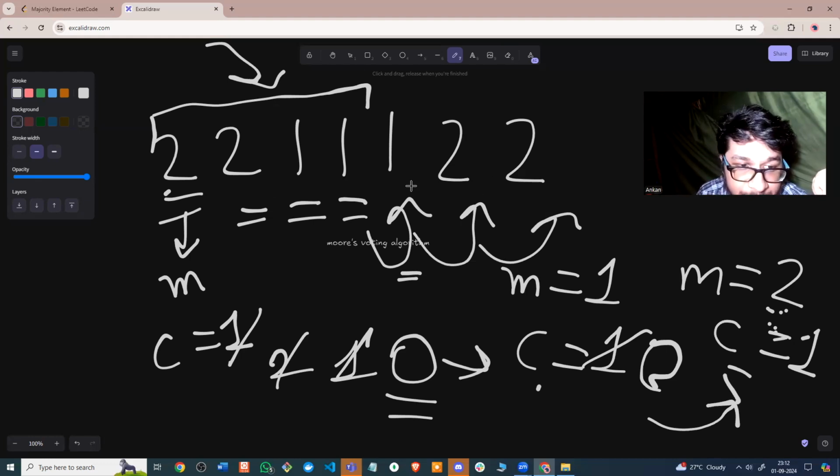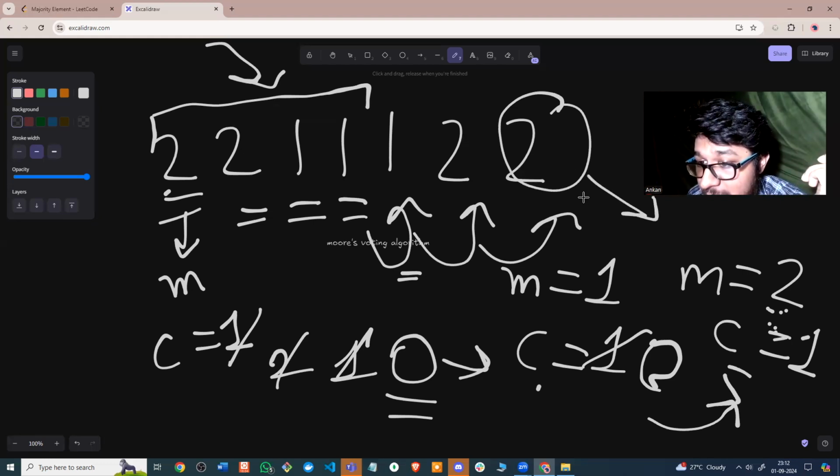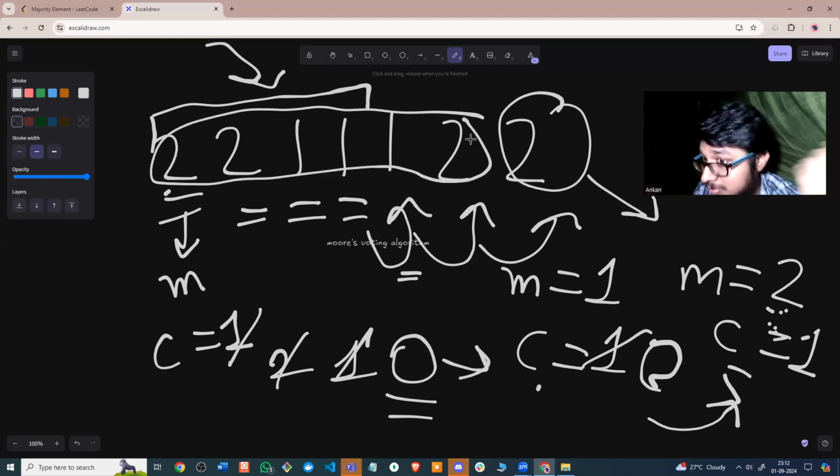Like this 22112, right? So before this 2, we have 22112. All of the elements have essentially cancelled each other, and this element is extra. Since this element is extra, this is the majority element. Why? These 3 2s have been cancelled by these 3 1s. Essentially, we do not have any majority element in this part of the vector or array. This 2 is extra, which means this is our majority element.